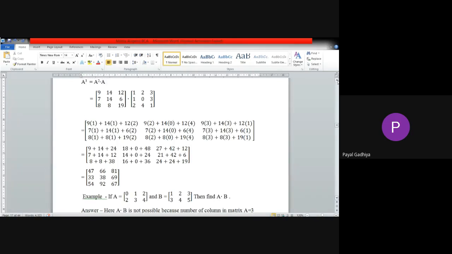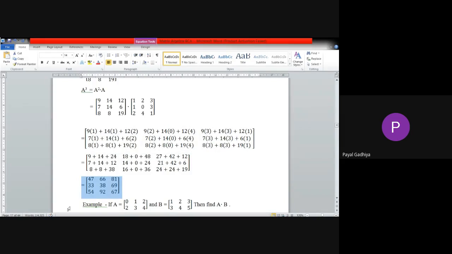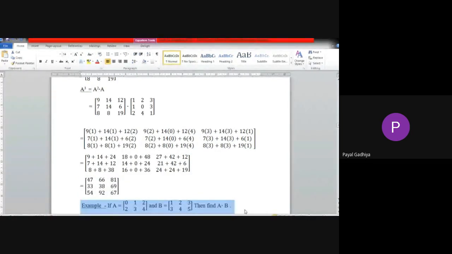Now the next is: A matrix and B matrix are given to you and you have to find A dot B. What is the order of matrix A? It is 2 cross 3, because 2 rows and 3 columns are there. And what is the order of B? 2 cross 3, right?